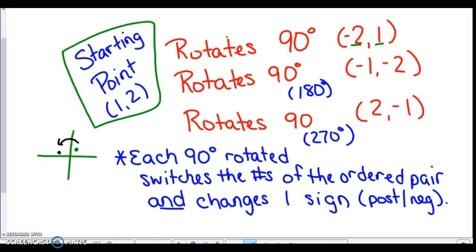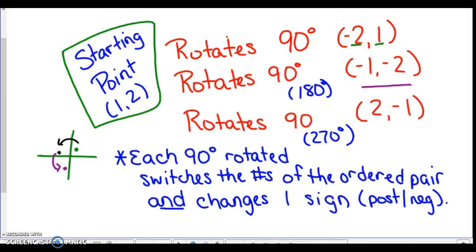Okay, from there we're going to rotate another 90 degrees. When we do that, you notice that our numbers flip again. So now they're back to our original order, -1, -2. So that's going to be in here. And you notice that that's really 180 degrees from our original point. Once again, we have changed one of our signs, but we flipped our numbers back.